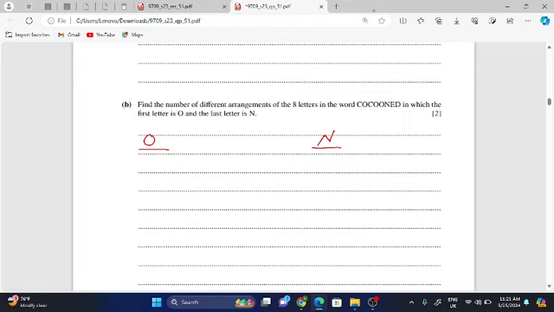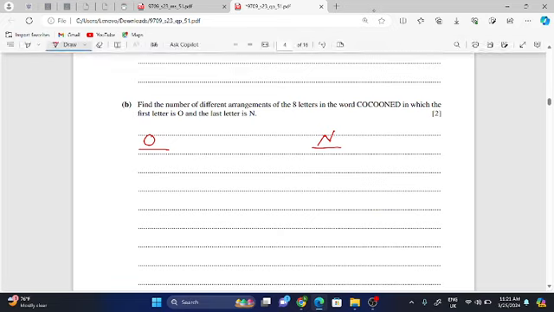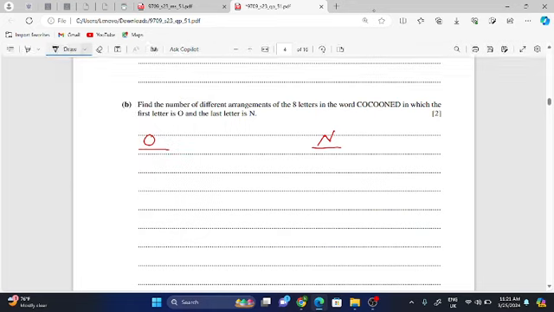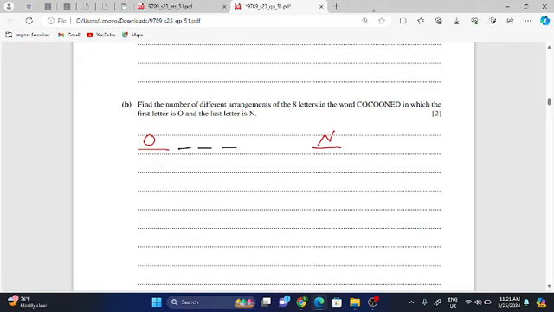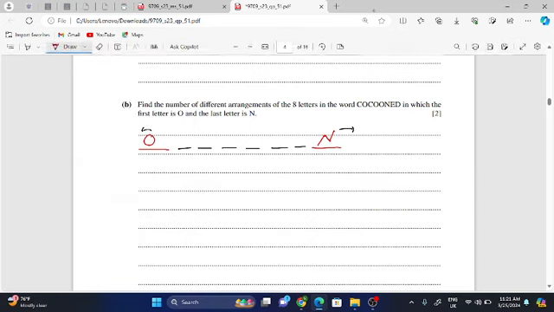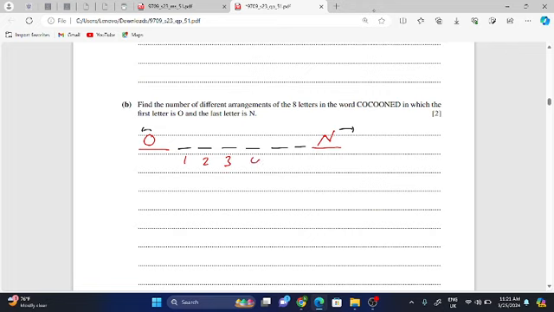How many positions are between them? 1, 2, 3, 4, 5, 6, 7 and 8. Okay, so you can make 8 units. Position 1 is already occupied by O, and the position 8 is already occupied by the N. So between O and N there are 1, 2, 3, 4, 5, 6 empty spaces.